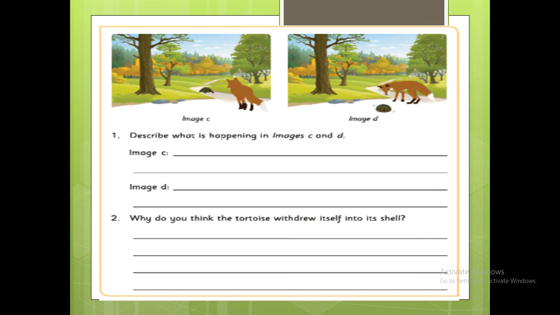Right. Here is another picture. Describe what is happening in images C and D. What is in picture C? A tortoise is walking and a fox is walking towards it. Image C, the fox is walking towards the tortoise. What is in image D? The tortoise withdraws itself into its shell.